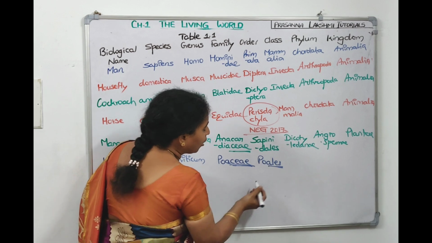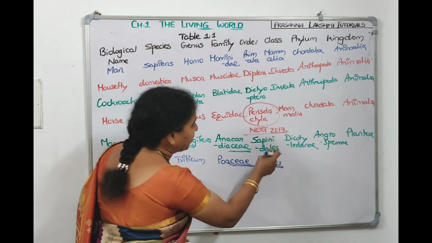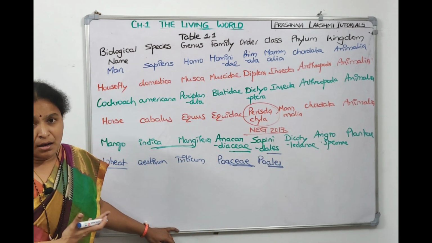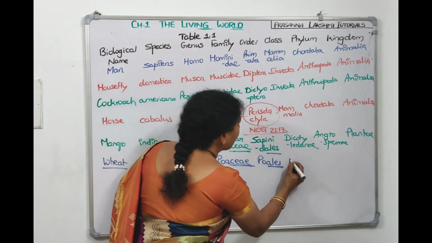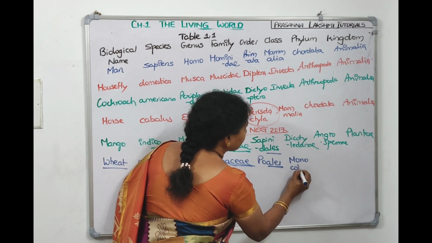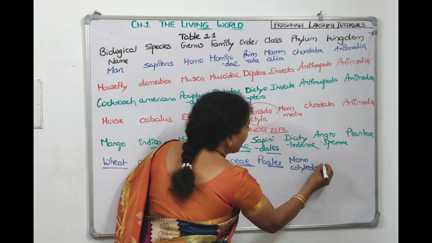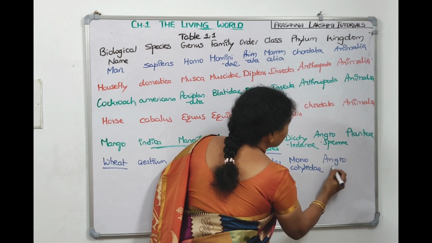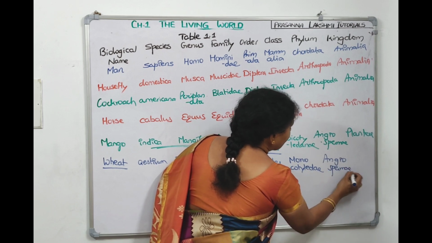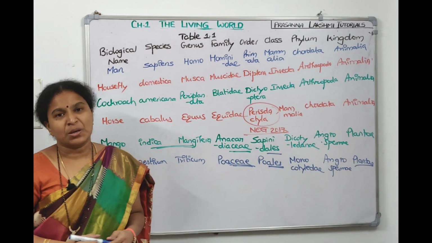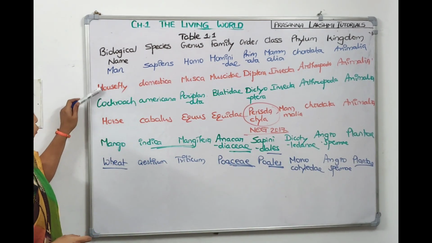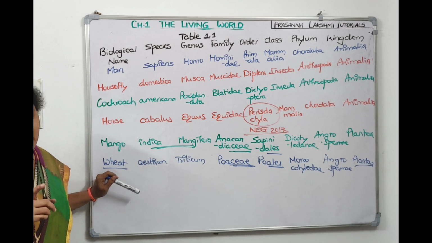Plant orders end with -ales: Sapindales, Poales. And wheat belongs to monocot, so the class will be Monocotyledonae. And this is also Angiospermae division, and kingdom is again Plantae. So this table is very much important. So 1, 2, 3, 4 are mentioned in NCERT.